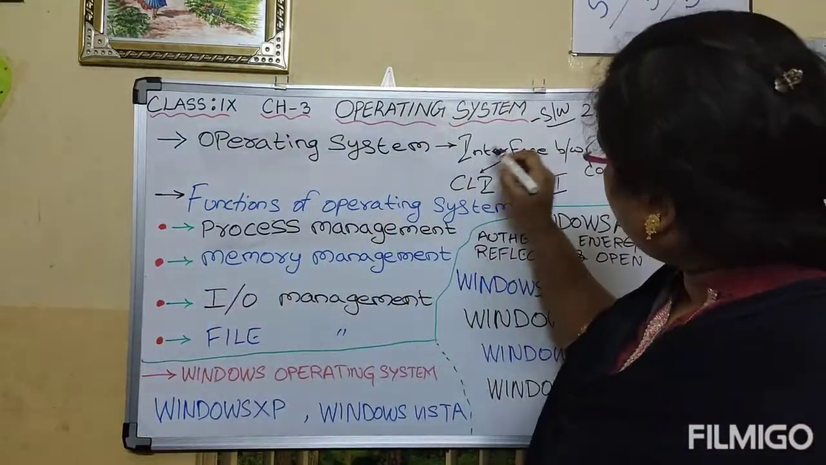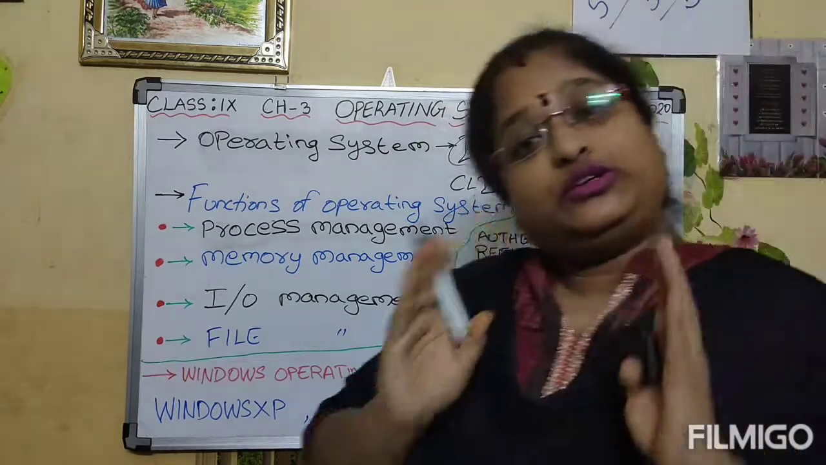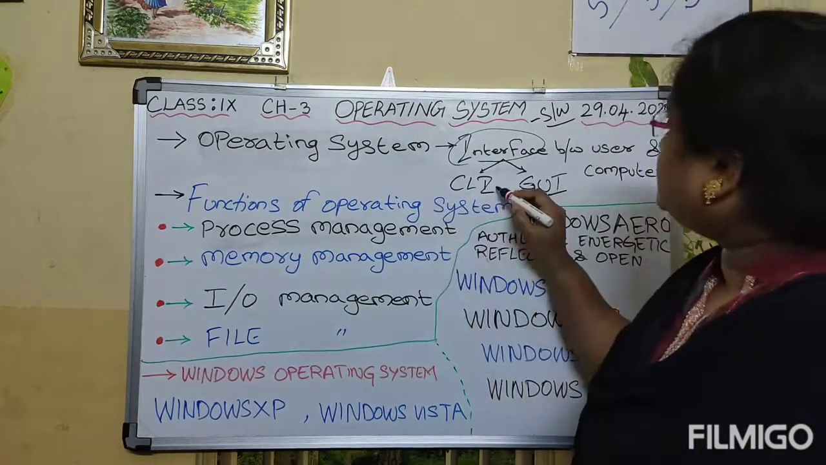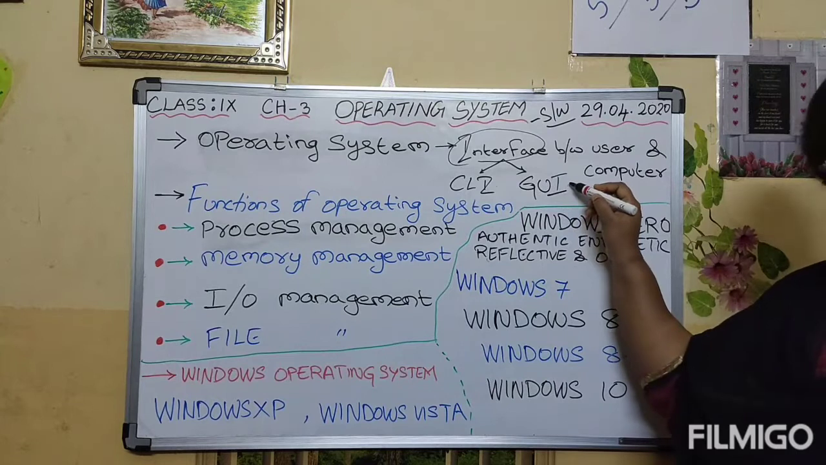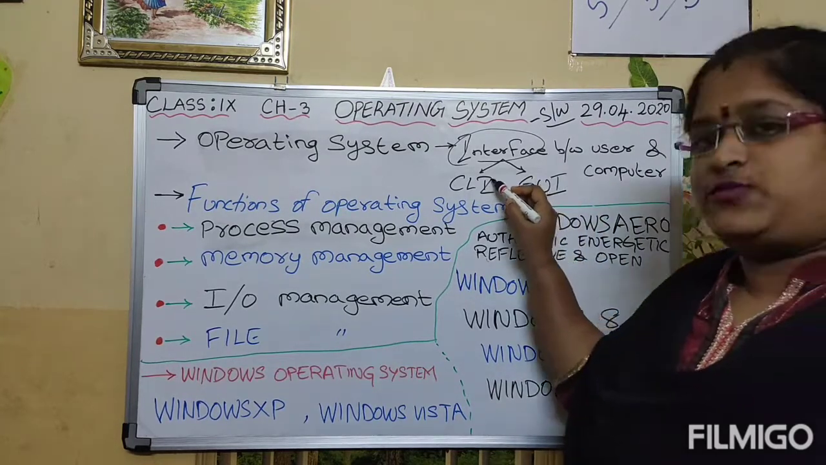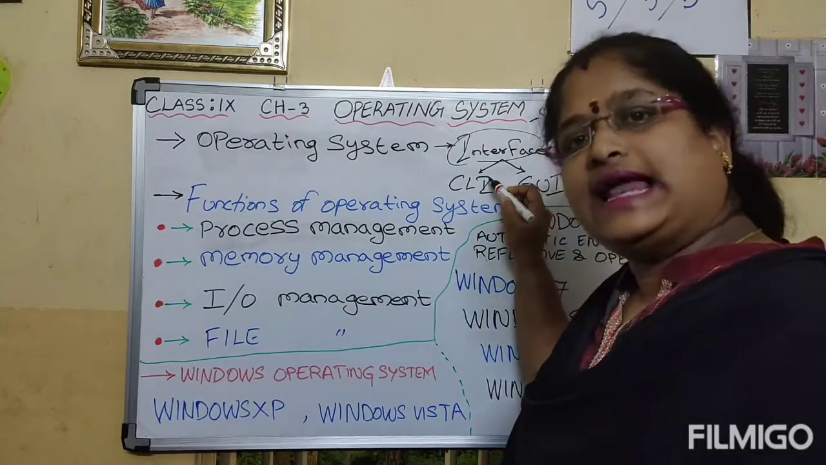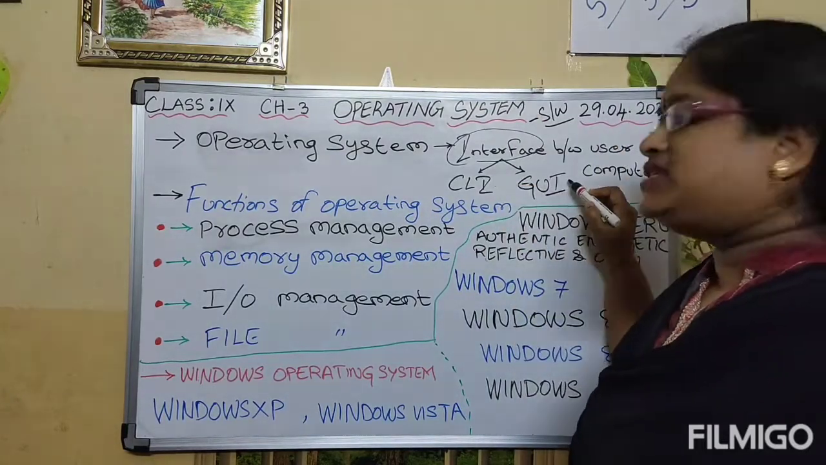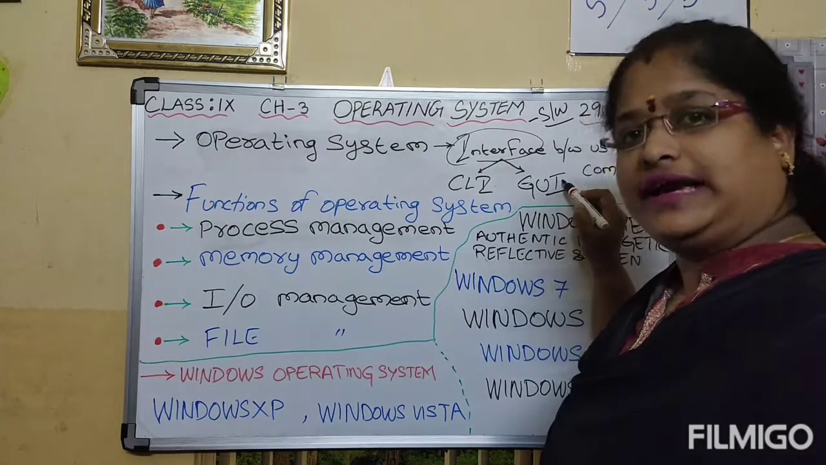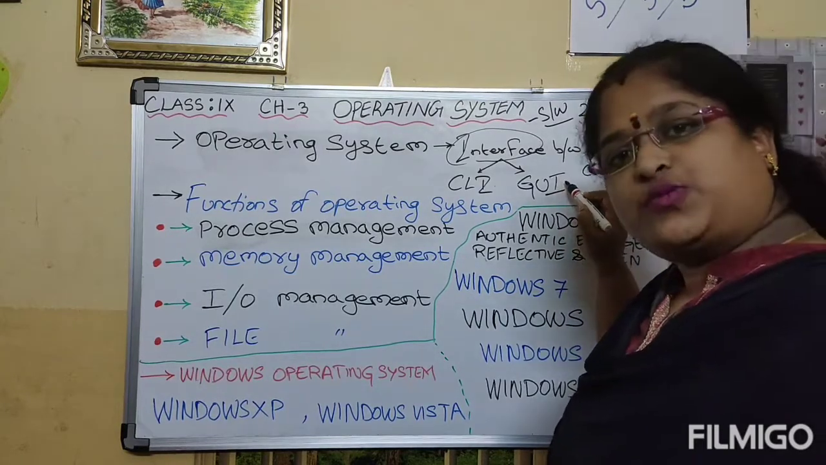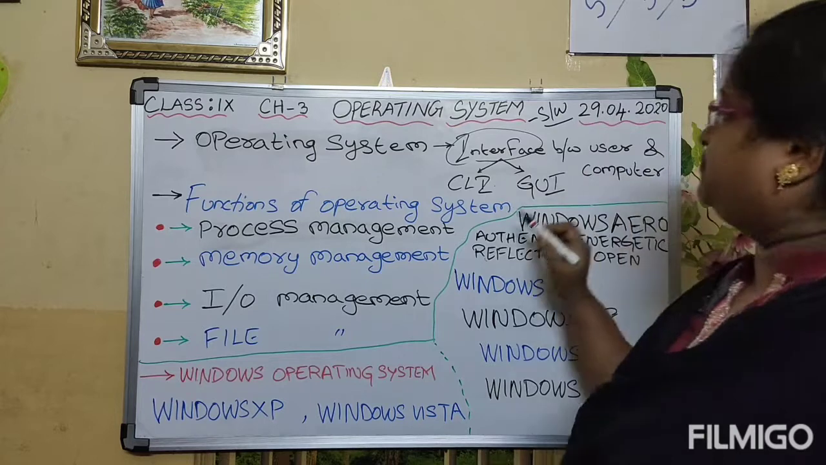If we speak about the interface, there are two types of interface. One is CLI and another one is GUI. CLI stands for command line interface. GUI stands for graphical user interface.